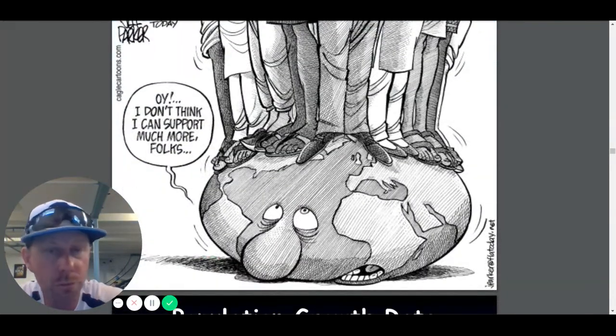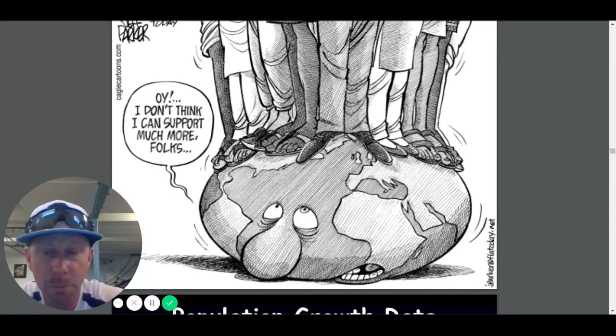And here's just a political cartoon showing the Earth supporting all of these people.